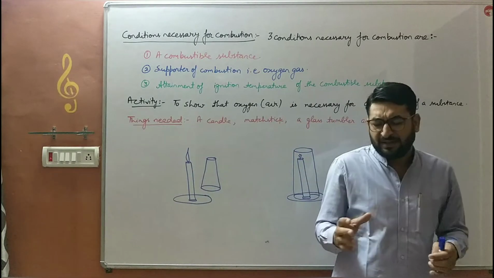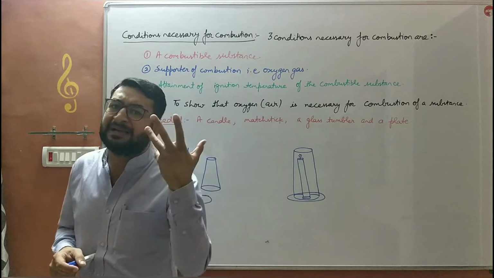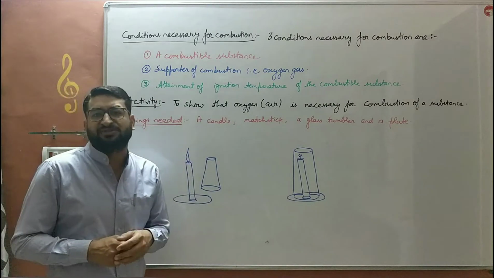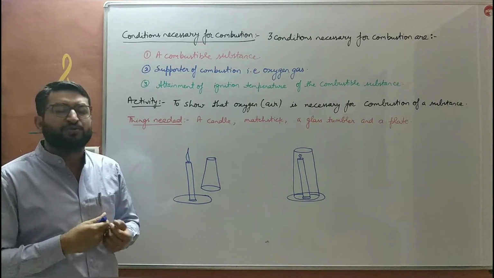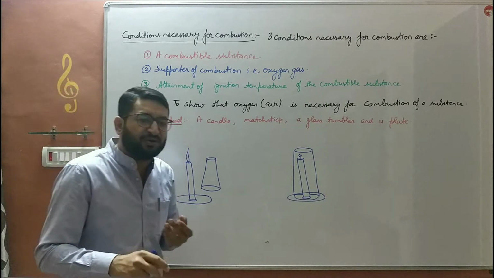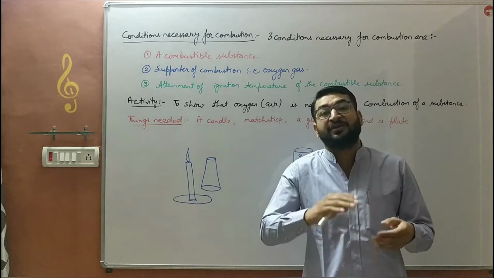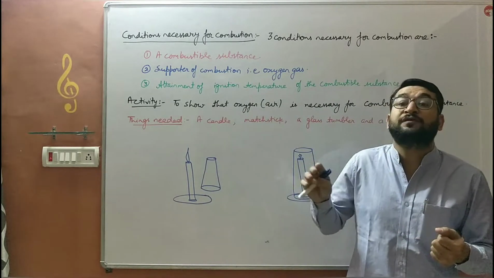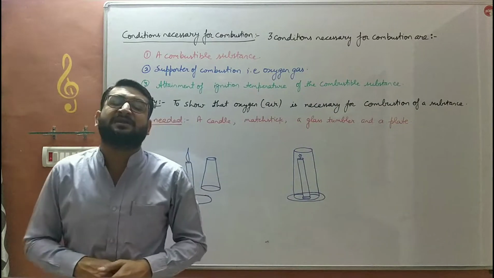For example, the forest fires, the fire in the coal mines, these are spontaneous combustion. They develop on their own due to certain friction, due to certain rubbing, or due to the heat of earth. The substances burn on their own, and that fire keeps on going for several days in some cases. So that is spontaneous combustion.